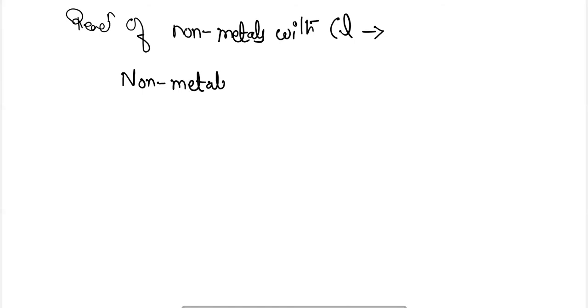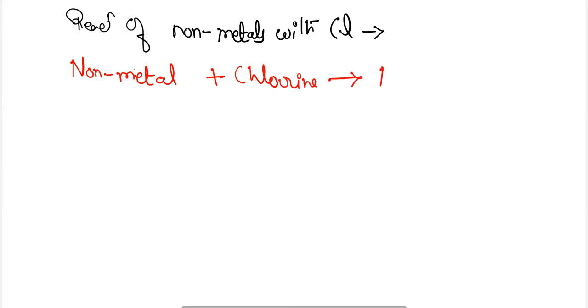Now let's see the reaction of non-metals with chlorine. Non-metals generally react with chlorine to form non-metal chlorides. Non-metals plus chlorine will give non-metal chlorides.